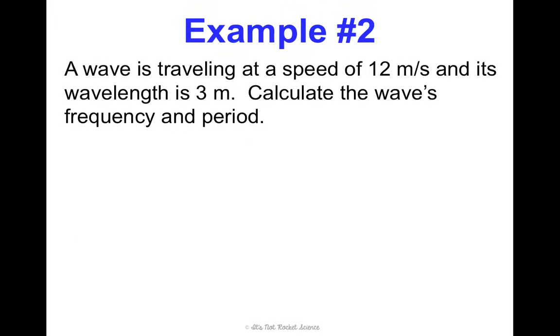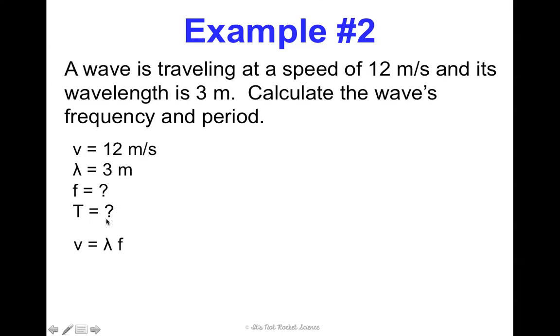All right, let's try one that's a little bit trickier. Example number 2. A wave is traveling at a speed of 12 meters per second, and its wavelength is 3 meters. Calculate the wave's frequency and period. So we know speed is 12 meters per second, and we know wavelength is 3 meters. We're looking for our fancy F and our capital T for period. Now, what's my equation? V equals wavelength times frequency. But I want frequency to be isolated.